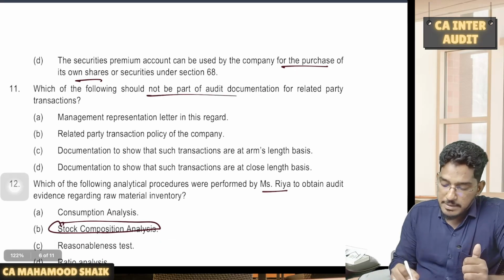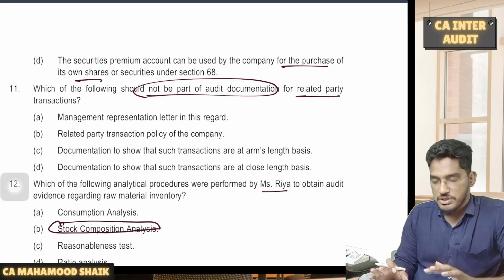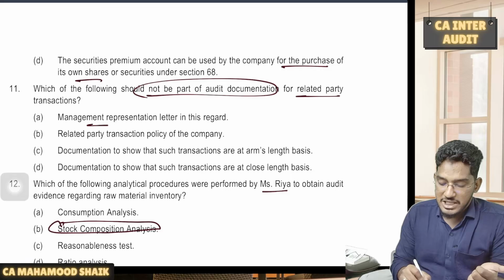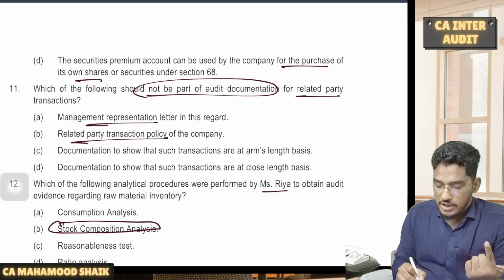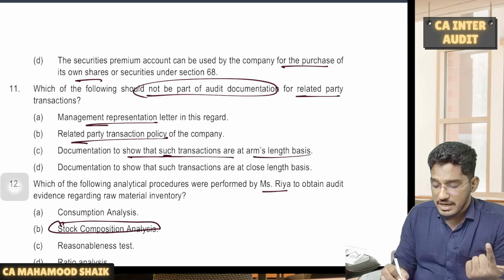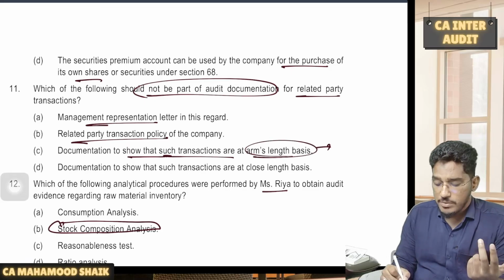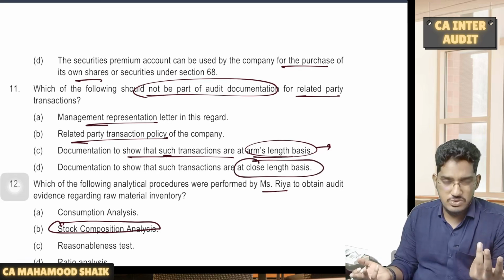Which of the following should not be part of audit documentation for related party transactions? So they have given various options. In that we have to choose which one need not form part of audit documentation. Management representation letter, yes. Related party transaction policy, yes. Documentation to show that such transactions are at arm's length price, yes, this also should be included. Documentation should show that the transactions are at close length basis. There is nothing called close length basis.